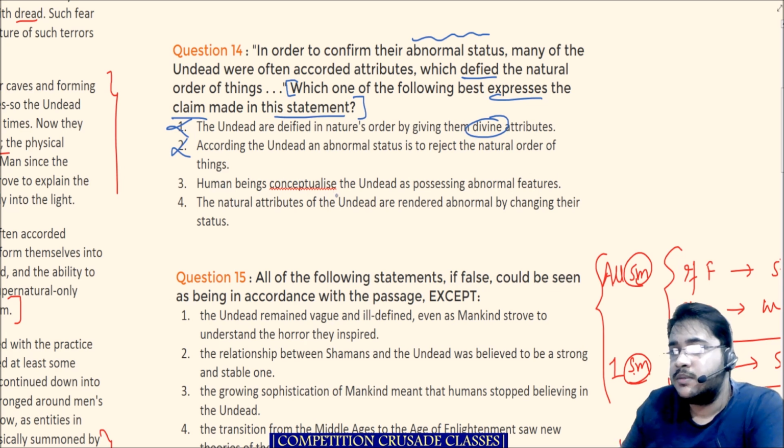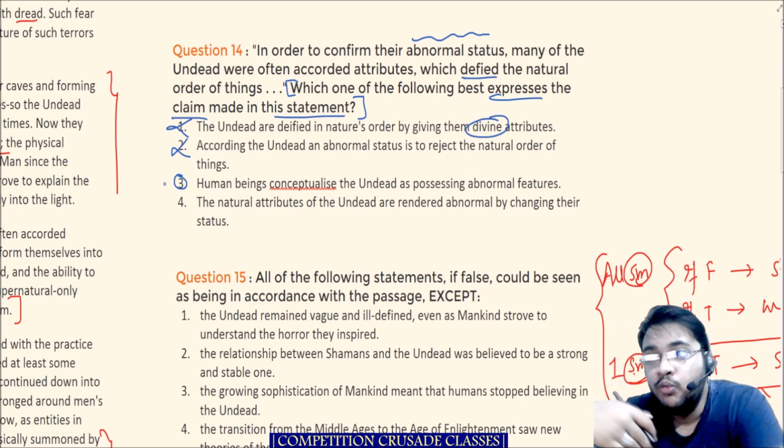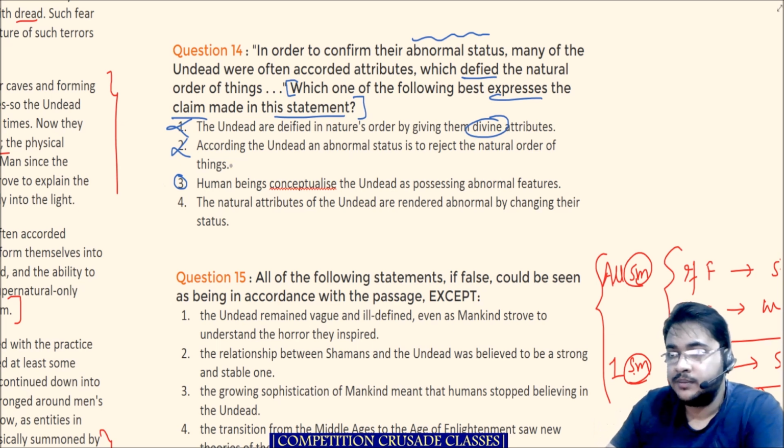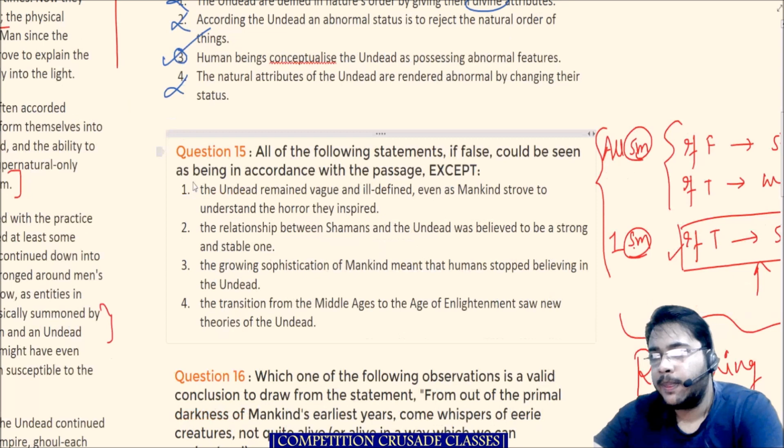Human beings conceptualize the undead as possessing abnormal features. So this is one thing. As human beings, we conceptualize the undead as possessing abnormal features. I'll keep this one. The natural attributes of the undead are rendered abnormal by changing their status. No, that goes out. So this is the answer.